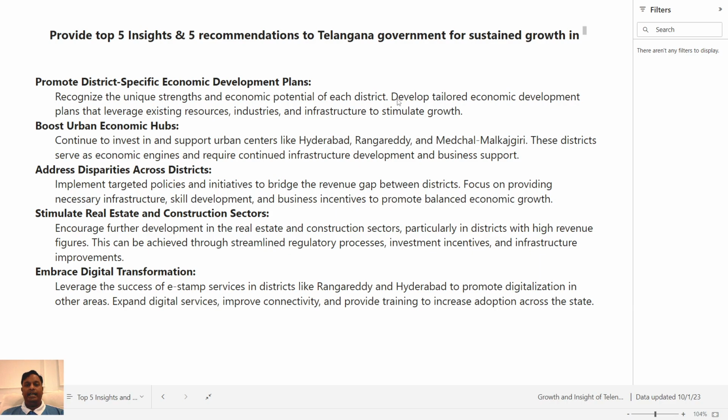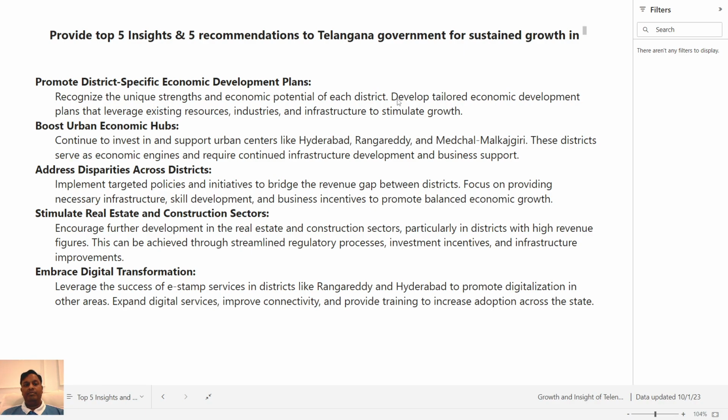Fourth point, stimulate real estate and construction sectors. Encourage further development in these real estate and construction sectors, particularly in districts with high revenue figures, right? Like Rangareddy or Hyderabad. This can be achieved through streamlined regulatory processes, investment incentives, and infrastructure improvements.